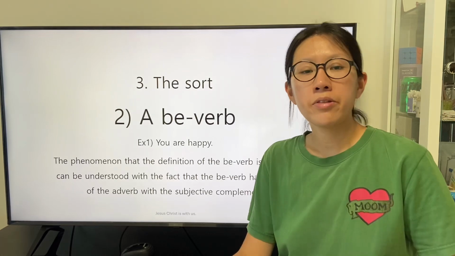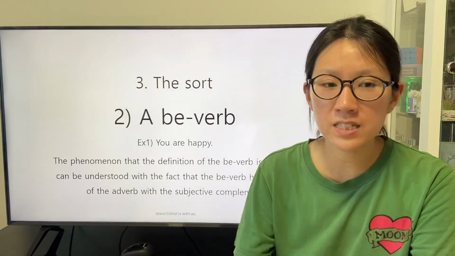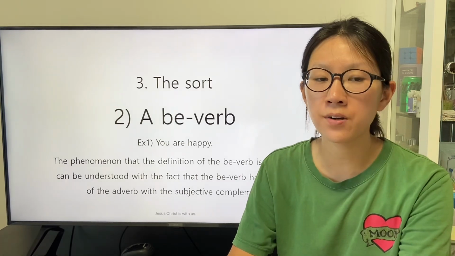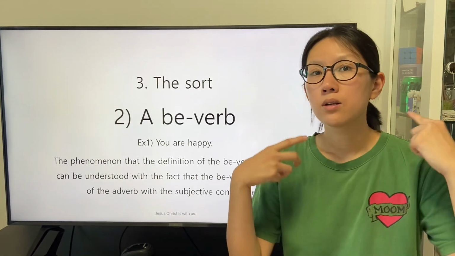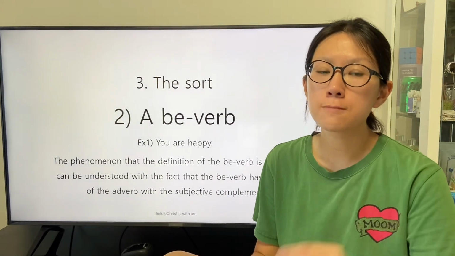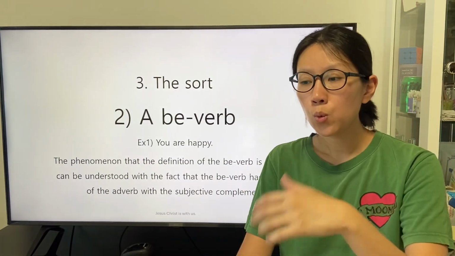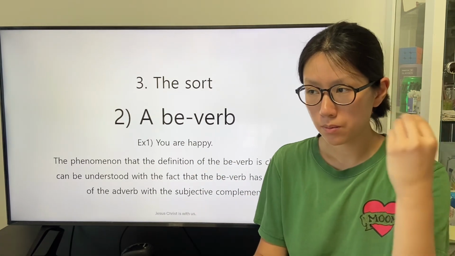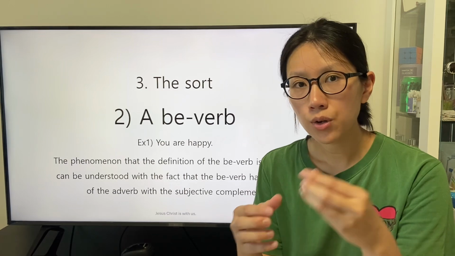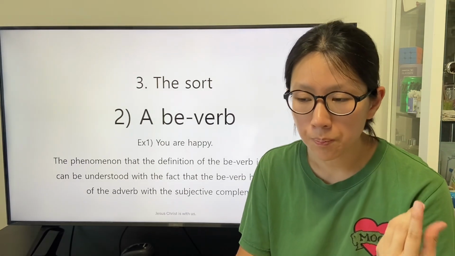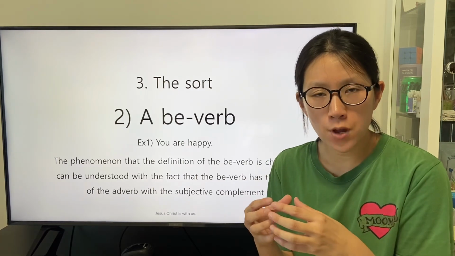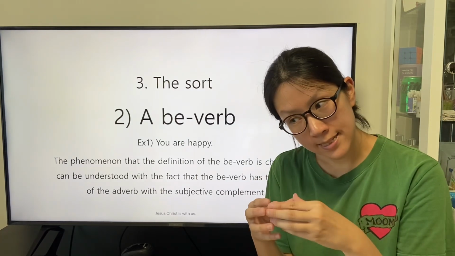The phenomenon that the definition of the be-verb is changed can be understood with the fact that the be-verb has the trait of the adverb with a subjective complement. We learn that the be-verb includes the trait of an adverb when it comes to the phrase of the general verb exists as.